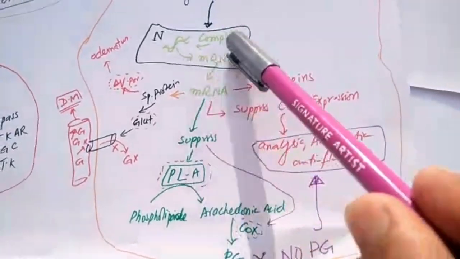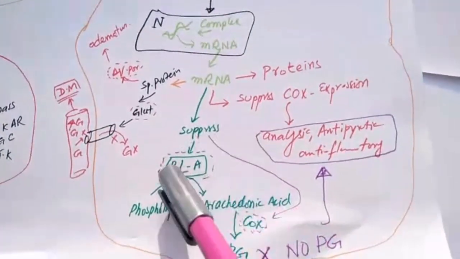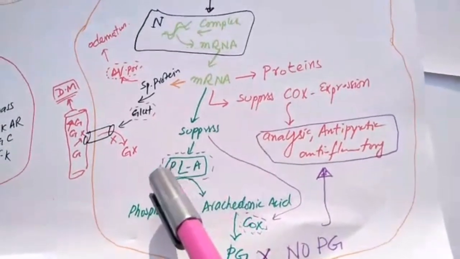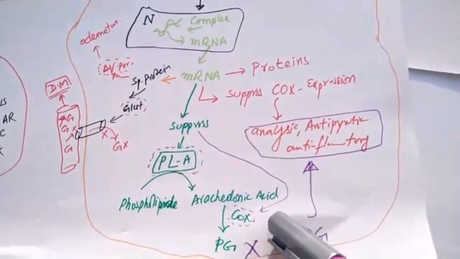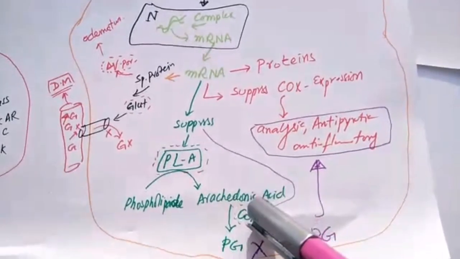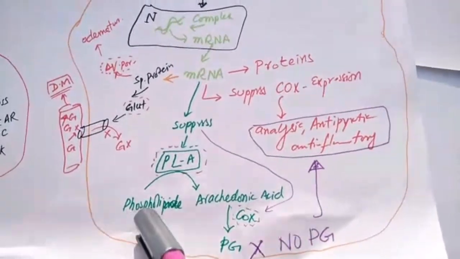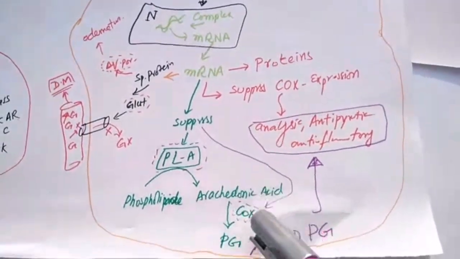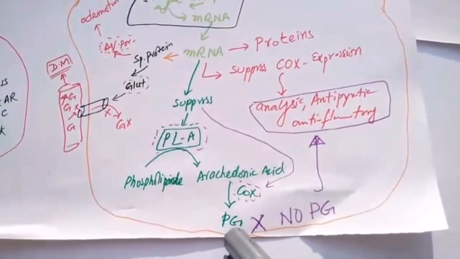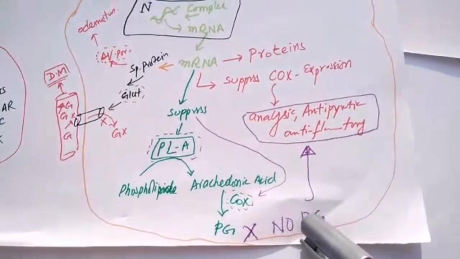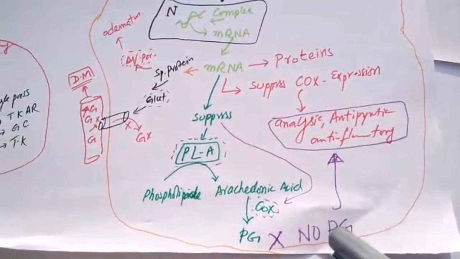But this signaling suppresses PLA, phospholipase A, as well as COX. So when both are suppressed, there is no conversion of phospholipid into arachidonic acid and no production of prostaglandins, and there is no pain, there is no pyrexia and there is no inflammation.